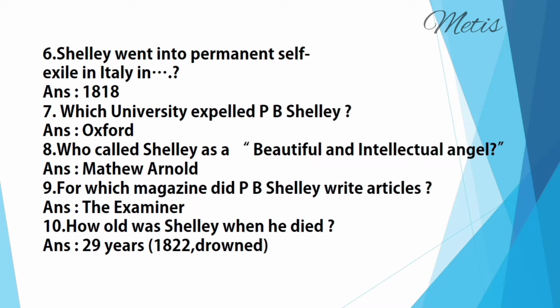The next question, who called Shelley a beautiful and ineffectual angel? Answer: Matthew Arnold. Next one, for which magazine did P B Shelley write articles? Answer: The Examiner. How old was Shelley when he died? Answer: 29 years old. He drowned in 1822.